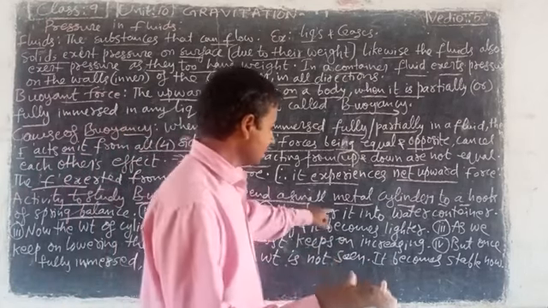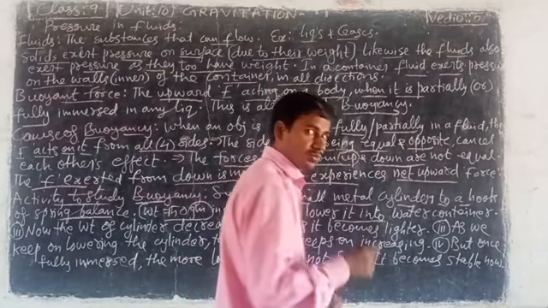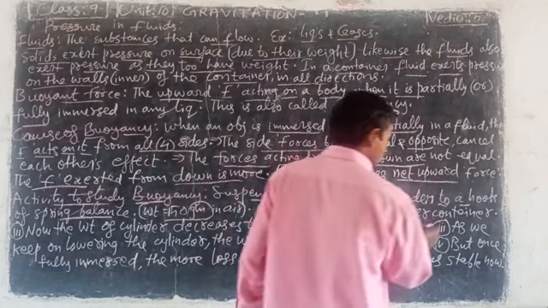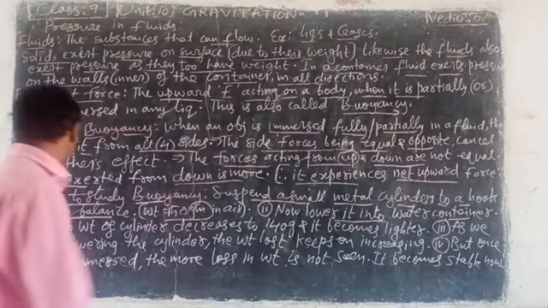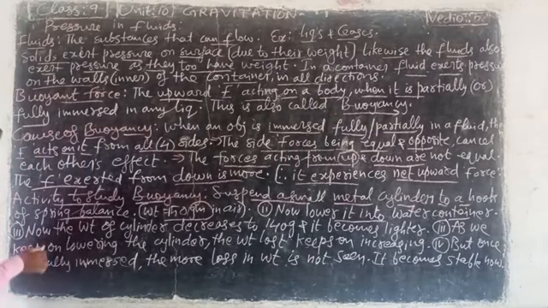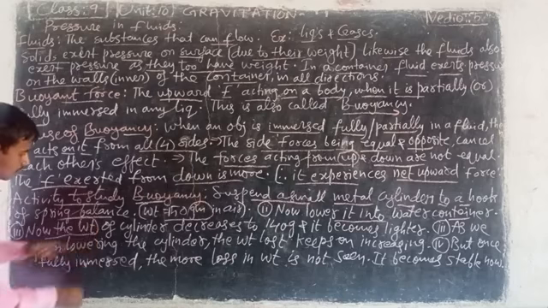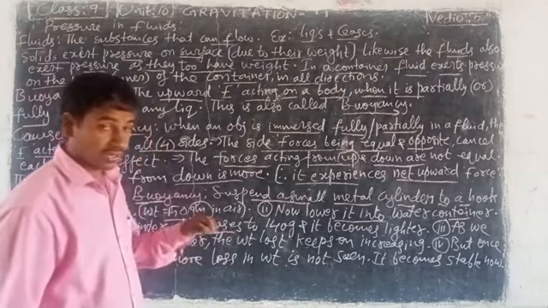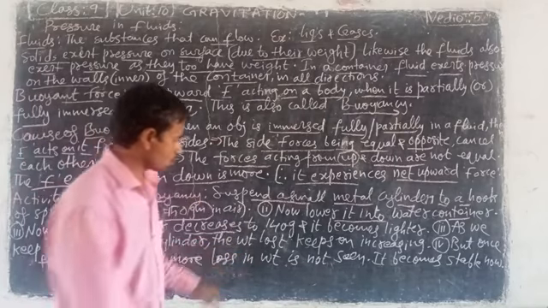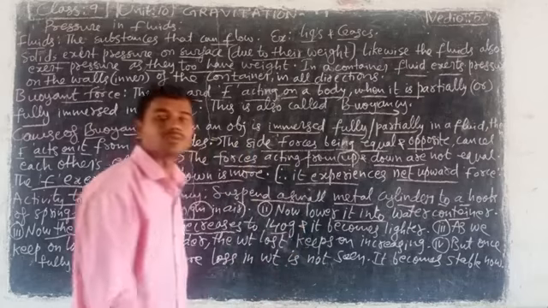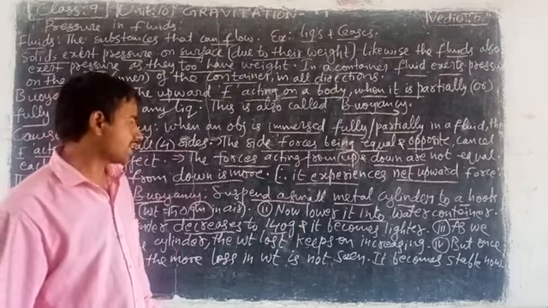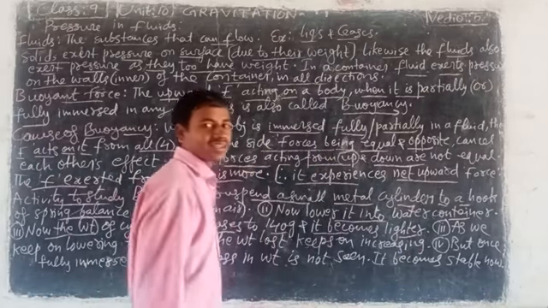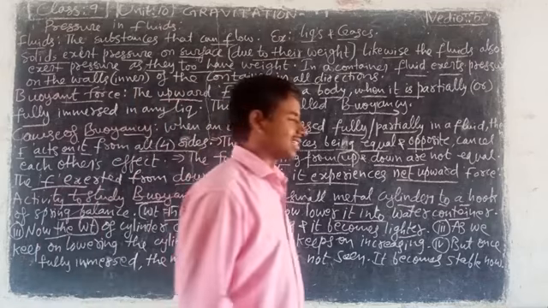Now lower it into water. That suspended cylinder, lower it into the water container. Now the weight of the cylinder decreases. The weight of the cylinder decreases to 140 grams. And look here, it becomes lighter in water. You can carry it easily.